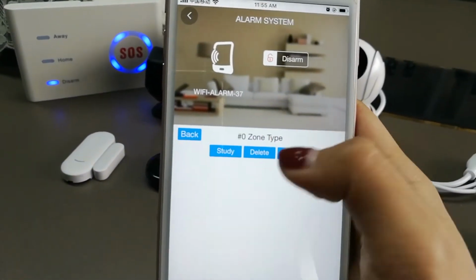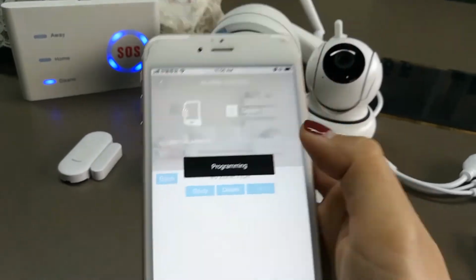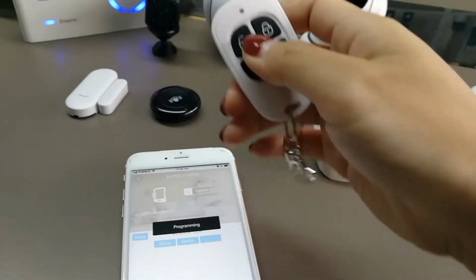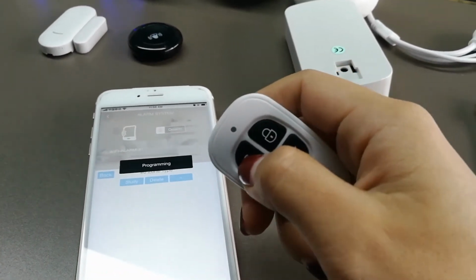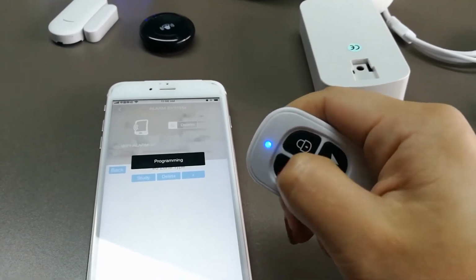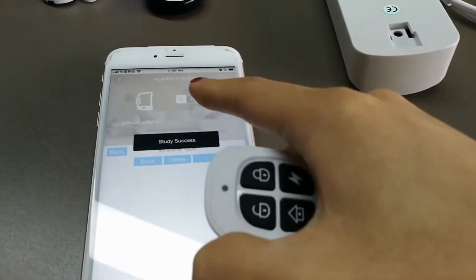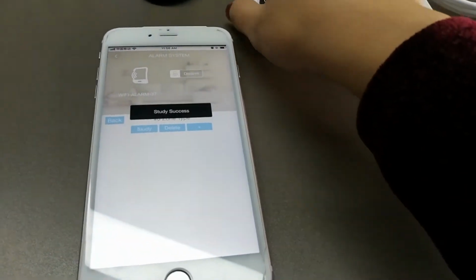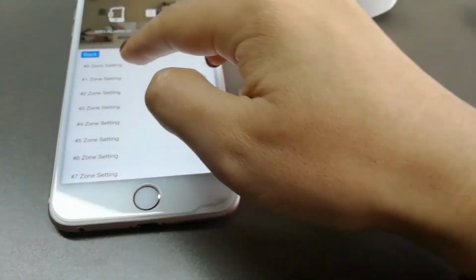Zone 00. Okay, study. Press any button 2 times. Okay, study success. Okay, let's go back.